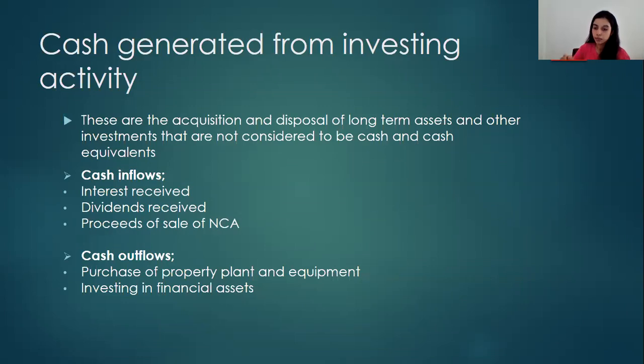So the long-term investments come under this investing activity. The equity instruments, the treasury bonds, etc., shares. So for cash inflows, we can give examples like interest received, dividend receipts, proceeds of sale of non-current assets. Then for cash outflows, we can say purchase of property, plant and equipment, investing in financial assets, etc.